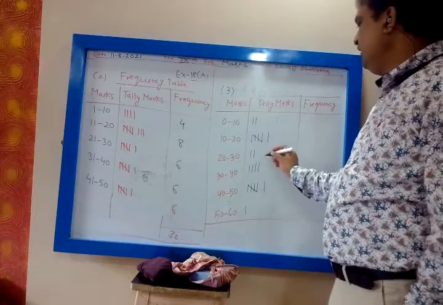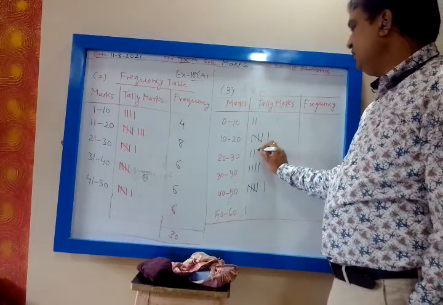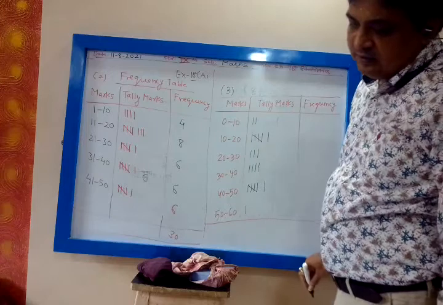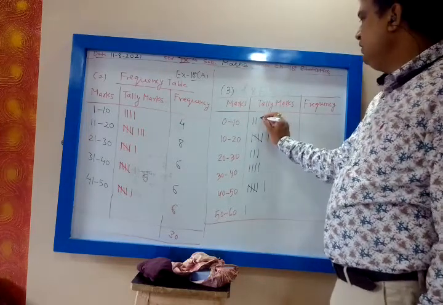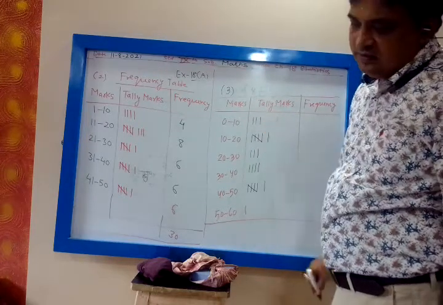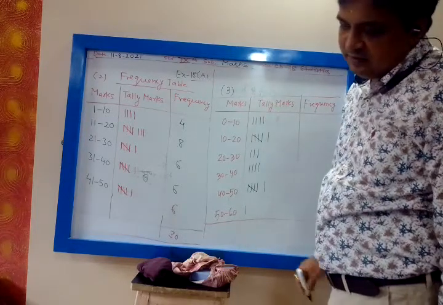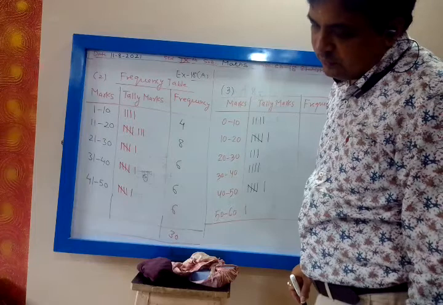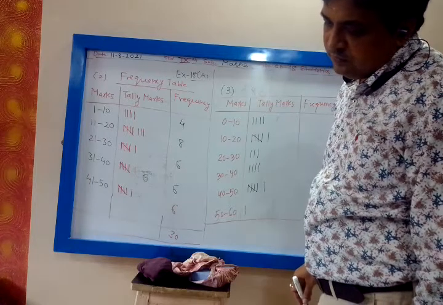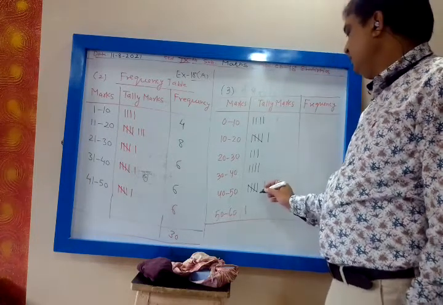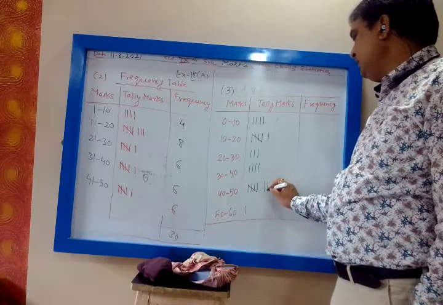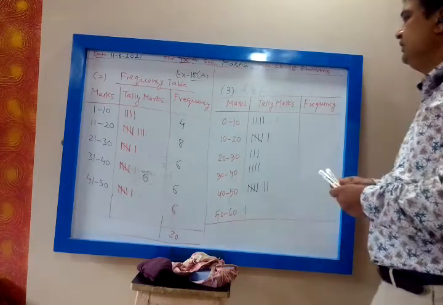Then 23, 20 to 30. Then 2, 0 to 10. Then 3, 0 to 10. Then 44, 40 to 50. Count how many frequencies there are.